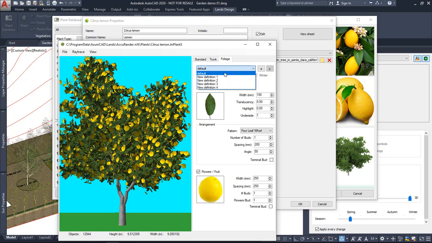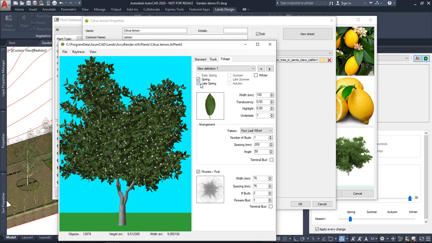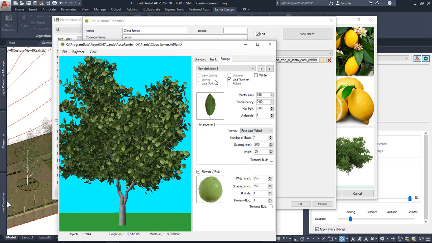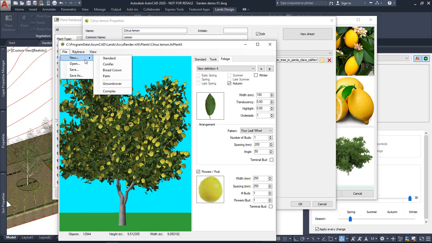This model already has 4 definitions, each one assigned to different seasons, so we can see the different results selecting them. And when we render, according to the document season, this plant will render in one way or another. Actually, we can also create new NXT plants.